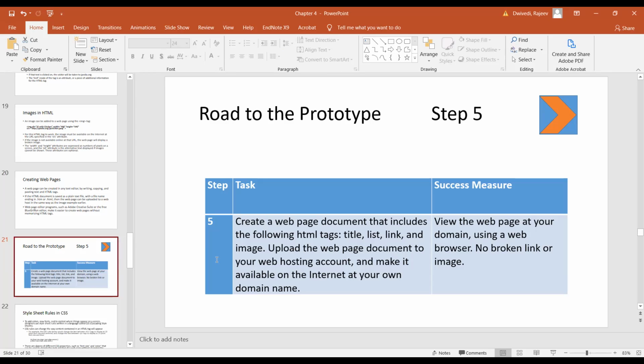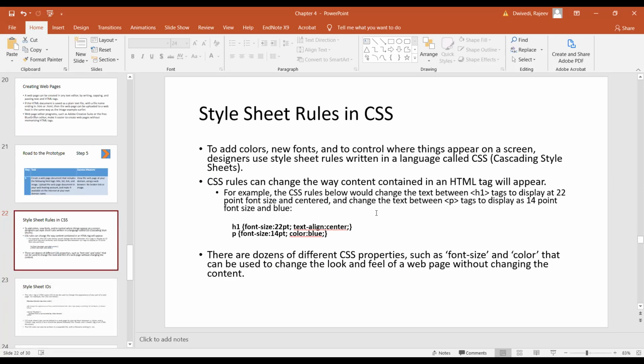Therefore, I shared my Wix.com to see from your end how it is looking, because on my computer it is reflecting, but I want to know whether it is reflecting on your side or not.